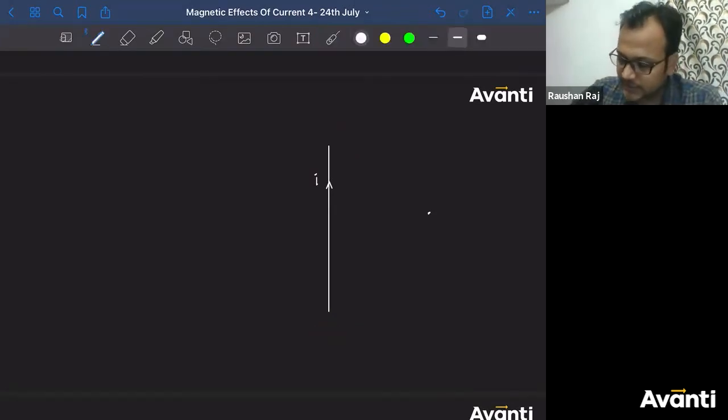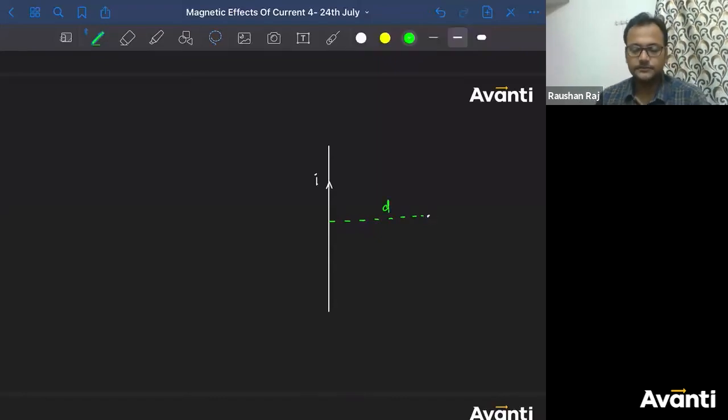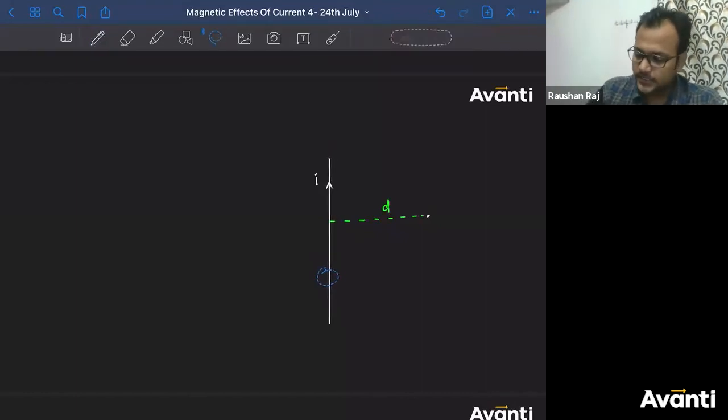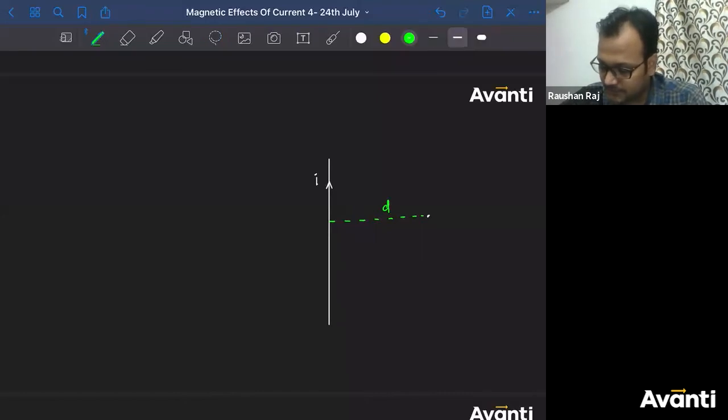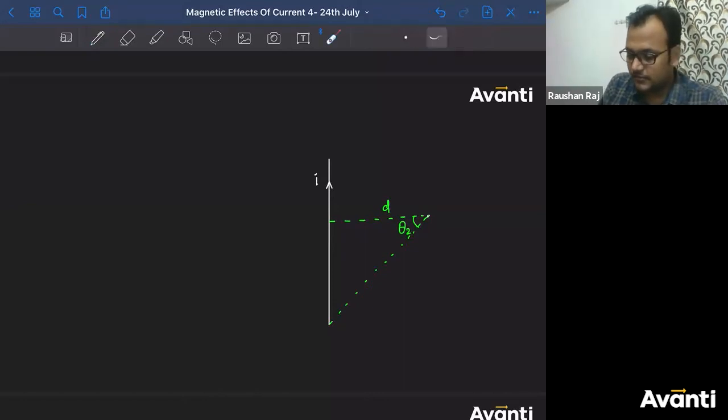Let me consider the perpendicular distance of this point from this wire. It's small d. I'm taking the distance as small d. ये मैंने assume किया. Let us say the angle made by this point with this end is theta 2. ठीक है? The angle made by this end at this point is, let's say, theta 1.